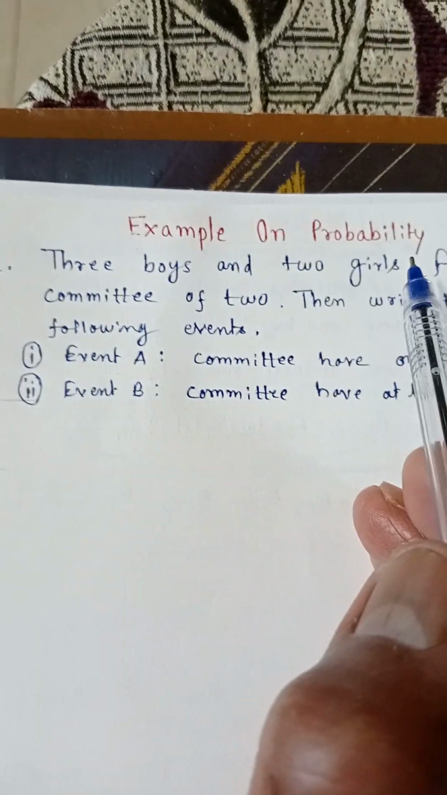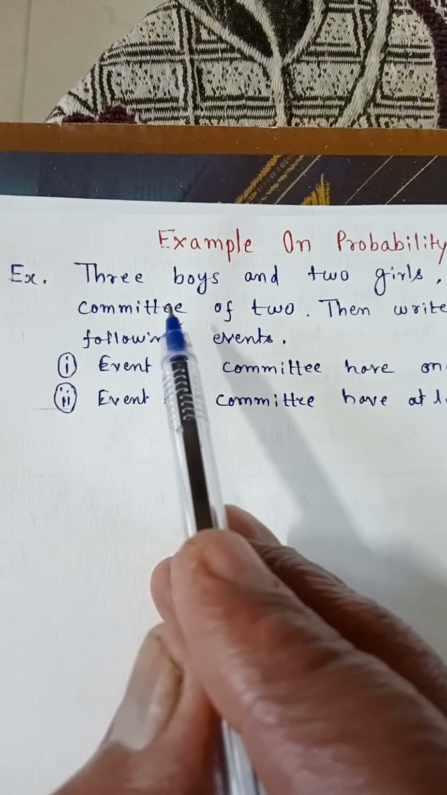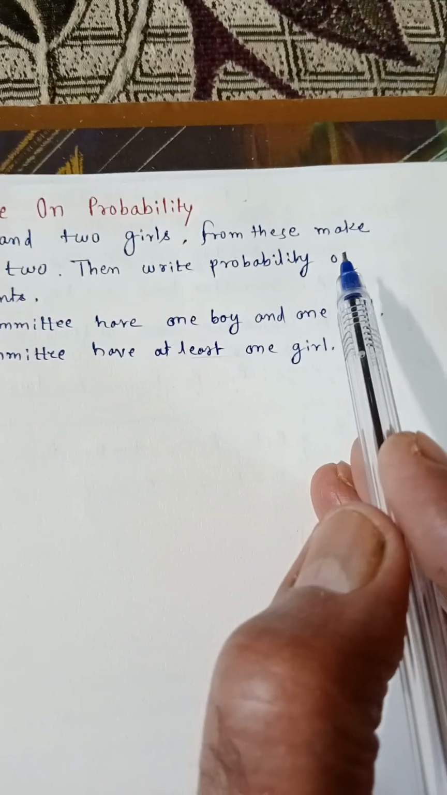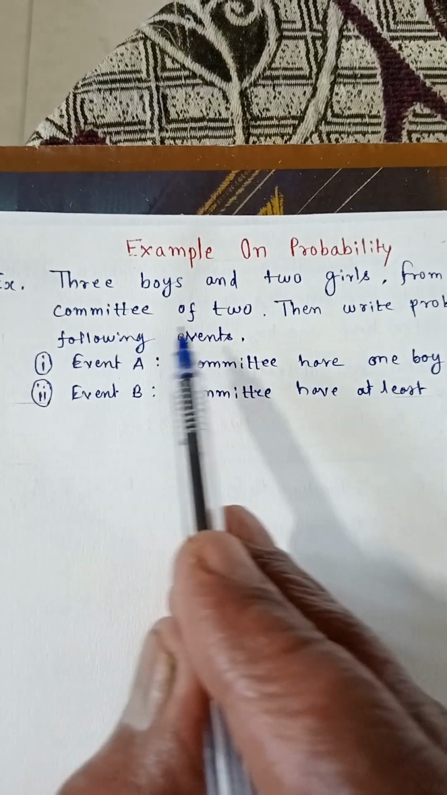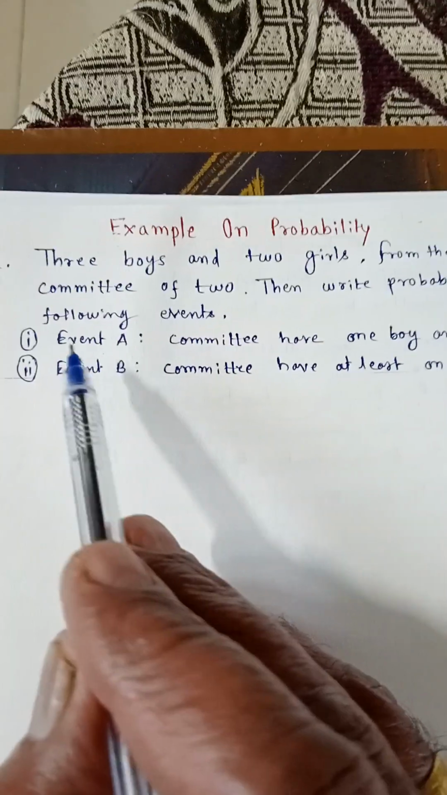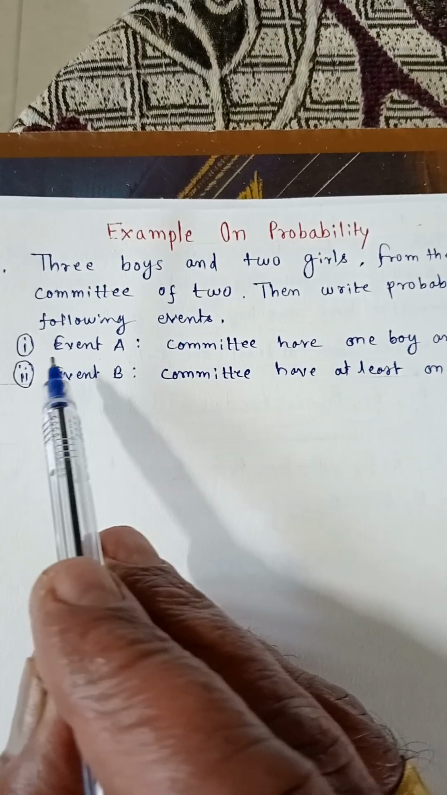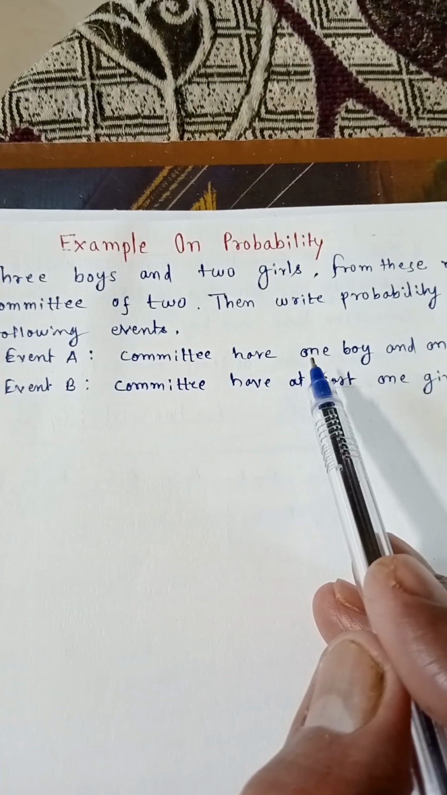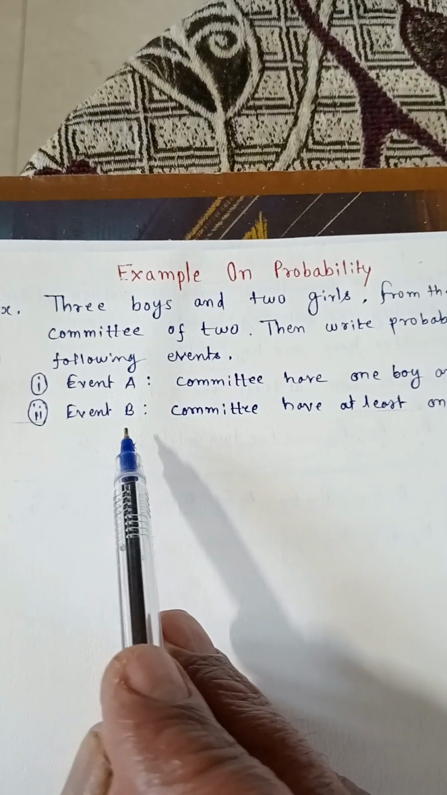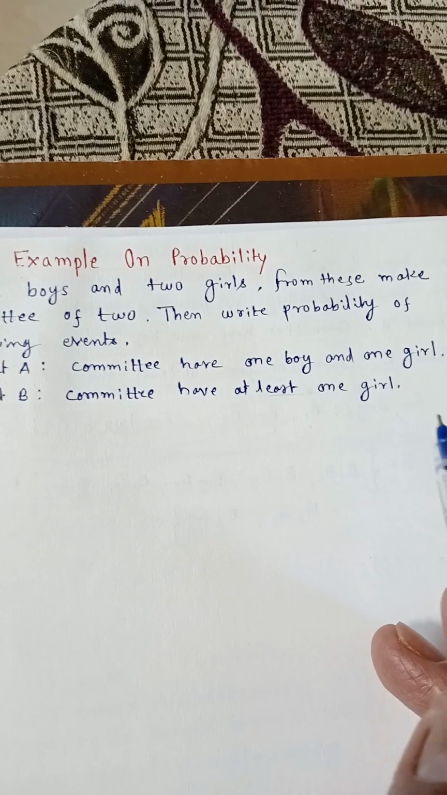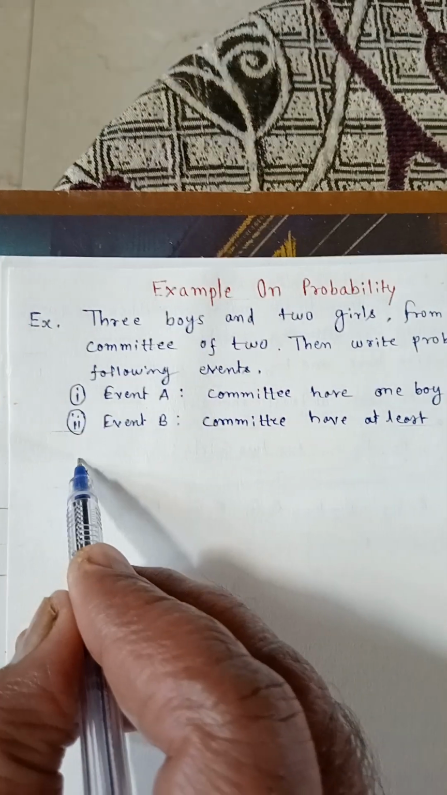Example on probability. Example: 3 boys and 2 girls. From these, make a committee of 2. Then write the probability of the following events. First, event A: the committee has 1 boy and 1 girl. Second, event B: the committee has at least 1 girl. Solution.